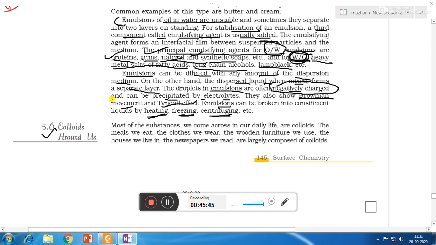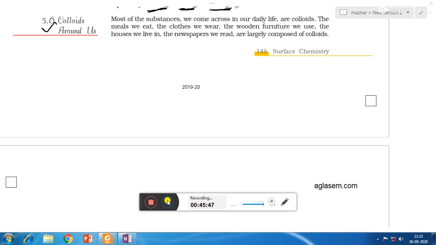Now next is colloids around us. Many substances we come across in our daily life are colloids. The meals we eat, that is food we eat, the clothes we wear, the wooden furniture we use, the houses we live in, the newspaper we read are largely composed of colloids.